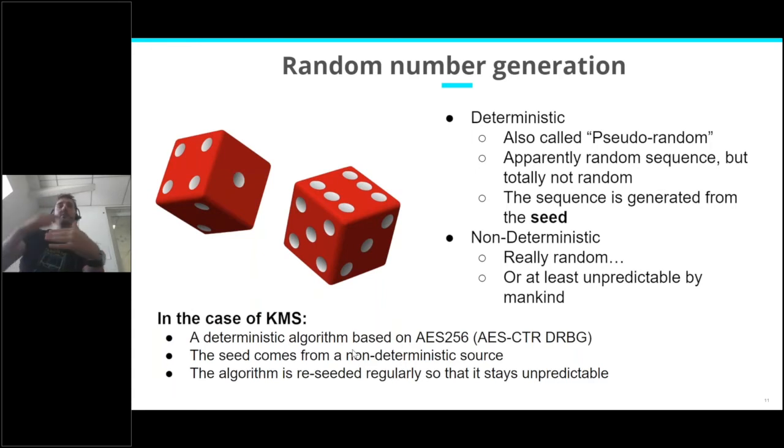And the algorithm is reseeded frequently so that it stays unpredictable. We don't really know of any attack on pseudo-random algorithms. So you can say maybe there is no reason to reseed the algorithm, but the seed is kind of a secret. So like any secret, the more you use it, the longer it lives, and the higher the probability of the secret being leaked.